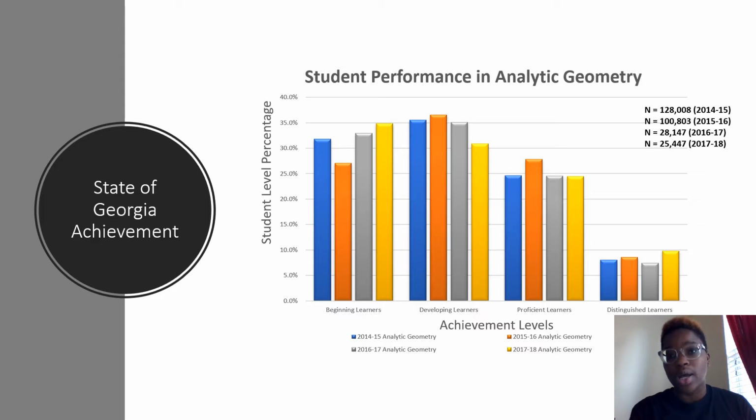What happened was they separated the two contents, so not only is there analytic geometry, but there is a geometry course. Just like with coordinate algebra, there was coordinate algebra, but there's also algebra 1. But as far as Rockdale, we're still doing analytic geometry. Some of the state has already transitioned to regular geometry. So that's probably why that change occurred here in the state.